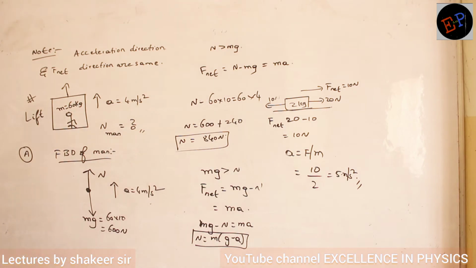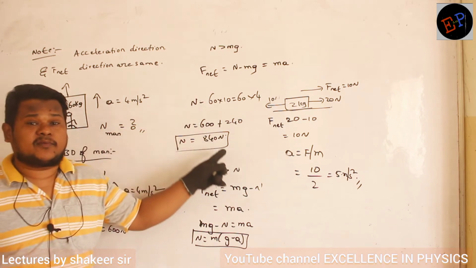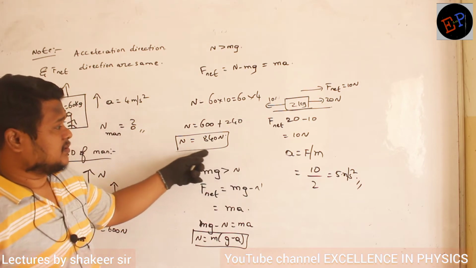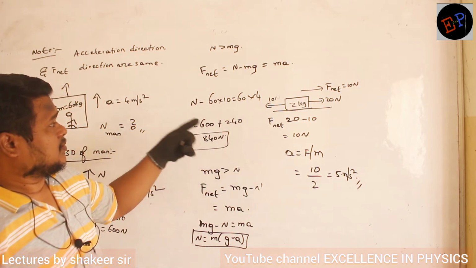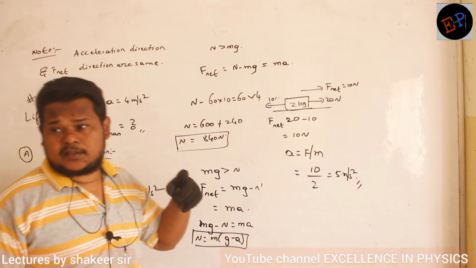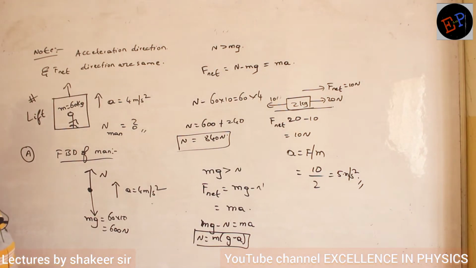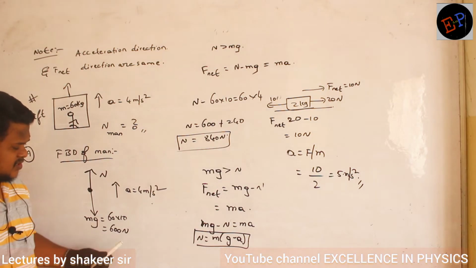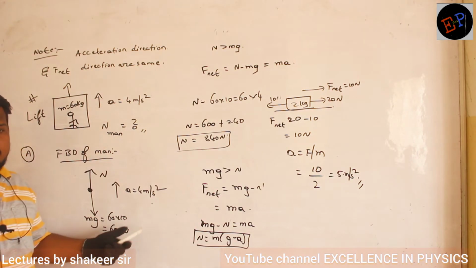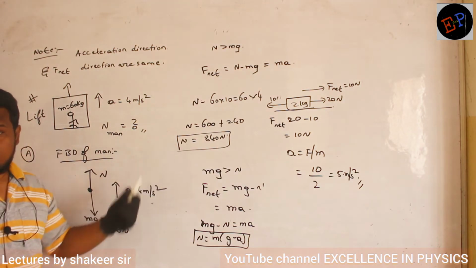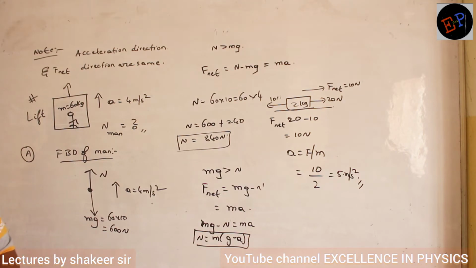Okay. But see, what is the weight of the body? Weight is only 600. But normal reaction is greater than the weight of the body. That is also possible. Understood? It is one interesting thing which we have to see. Normal reaction is greater than weight of the body. It is not that every time weight and normal reaction are equal. This condition is also possible. Are you able to understand? Okay.